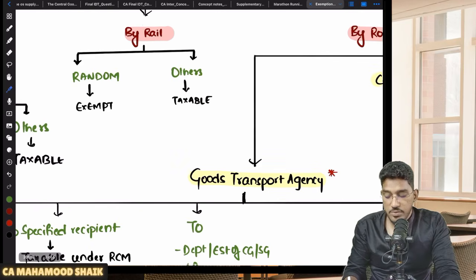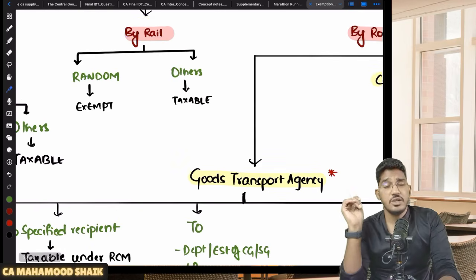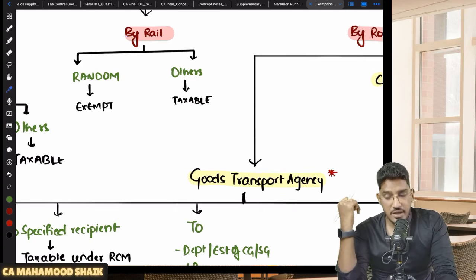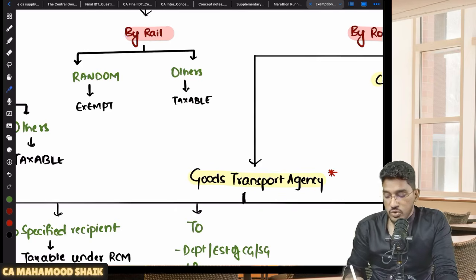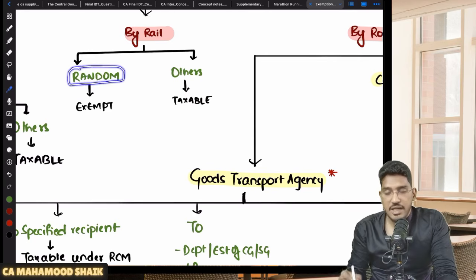Now, services of transportation of goods by rail. If the goods are getting transported by way of rail, then when will it be exempted? Here also we need to check, are the goods falling under the RANDOM category?